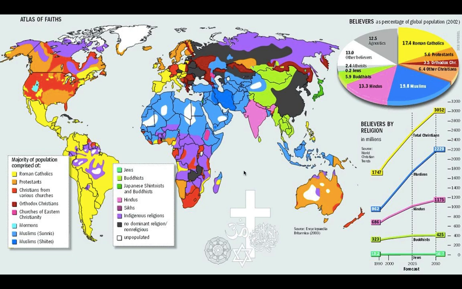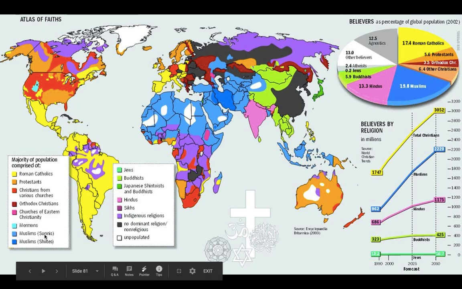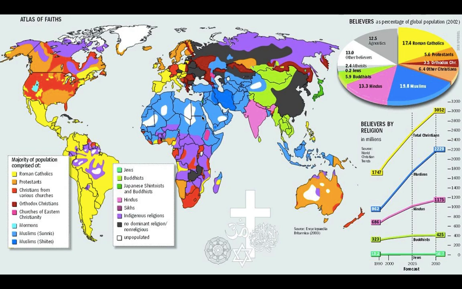Finally, just for your own interest, I put this last map on here that gives you a more detailed breakdown of religion around the world. So the two predominant religions in the world are Christianity and Islam, but there are different types, right? So in Islam, you can see here in the Middle East and out into North Africa where it diffused to, there are dark blue areas and light blue areas. Light blue areas represent Sunni Muslims and dark blue would be Shiite Muslims. And that's what we call denominations, right? There are different factions or denominations within different religions.